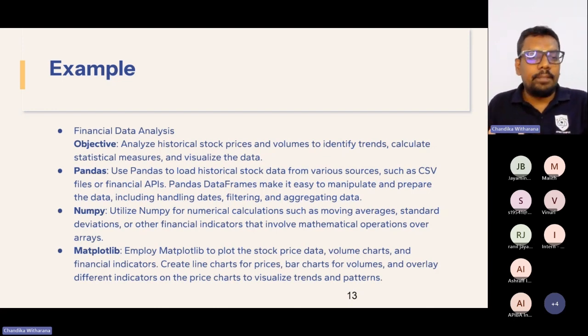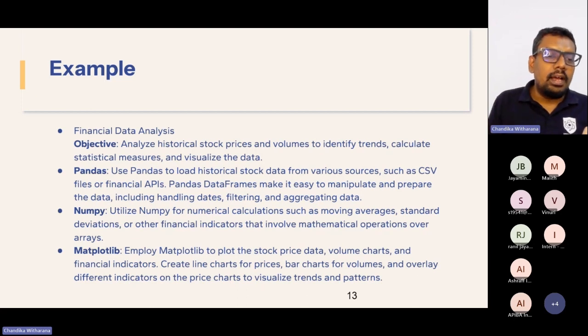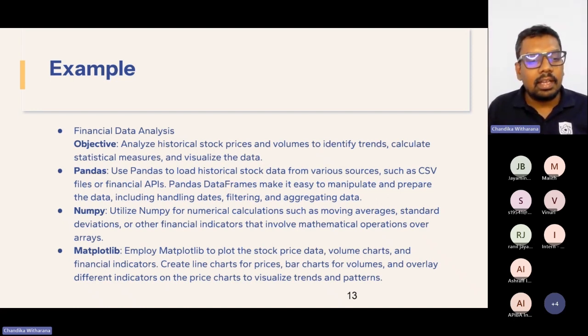Then Pandas helps you handle data from various data sources or APIs. Pandas data frames make it easy to navigate your data. This is the first thing. The second one is NumPy, numerical Python.